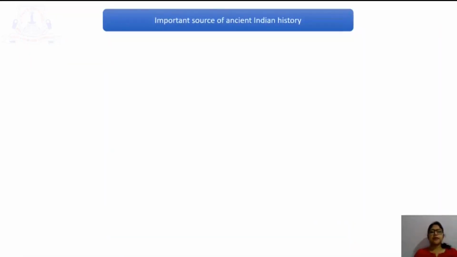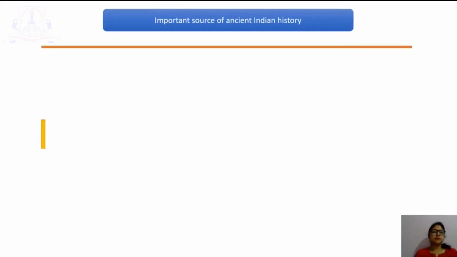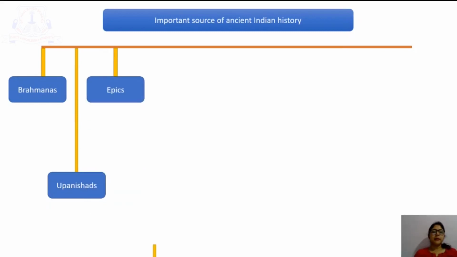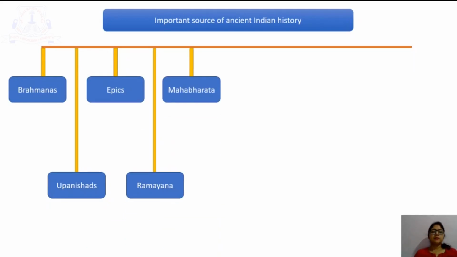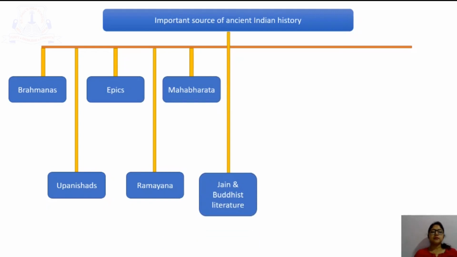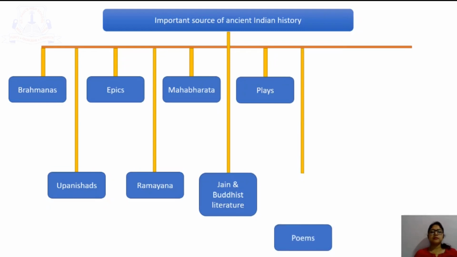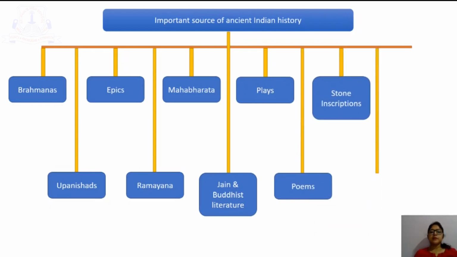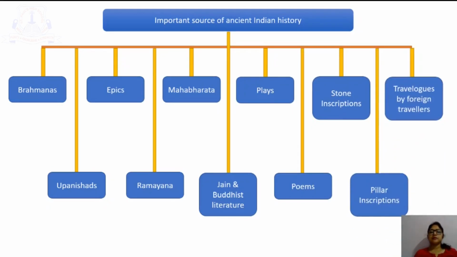Important sources of ancient Indian history include Brahmanas, Upanishads, epics, Ramayana, Mahabharata, Jain and Buddhist literature, plays, poems, stone inscriptions, pillar inscriptions, and travelogues by foreign travelers.